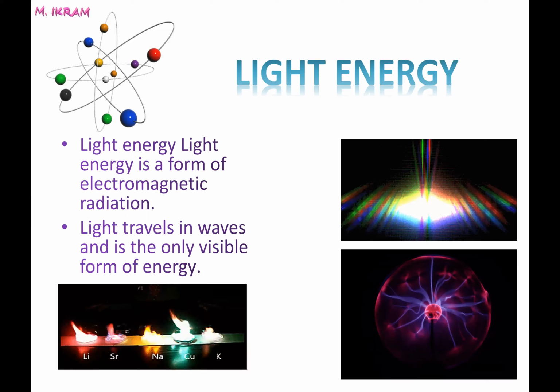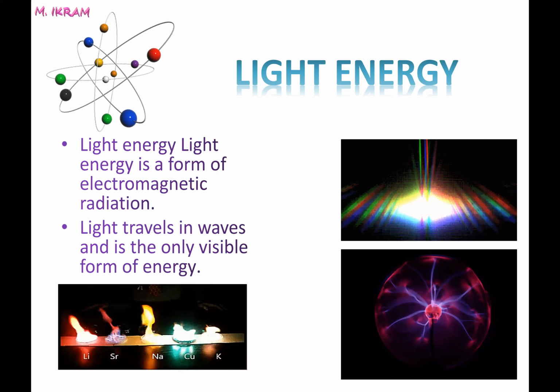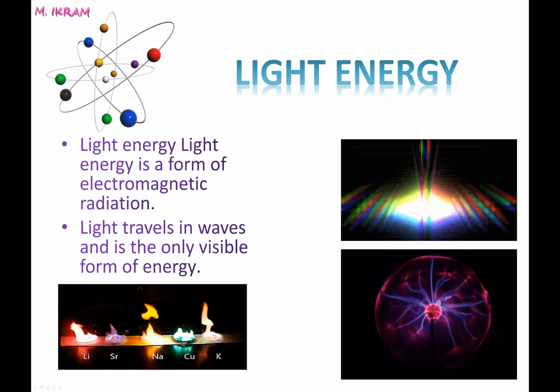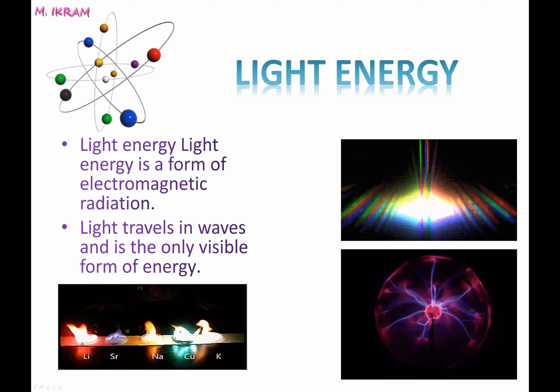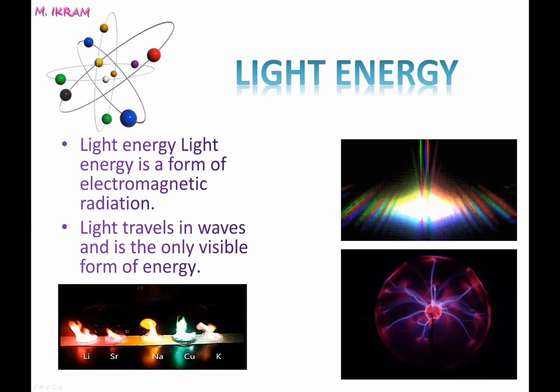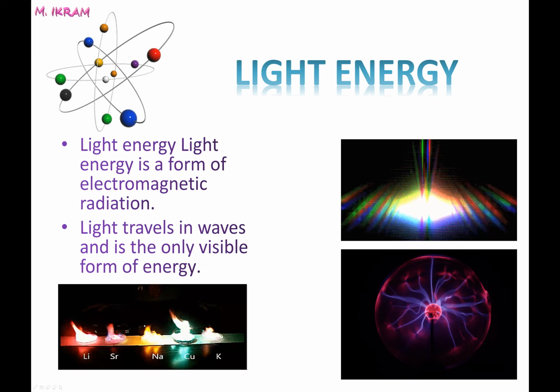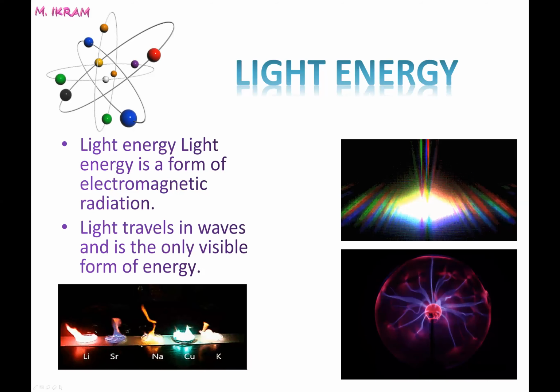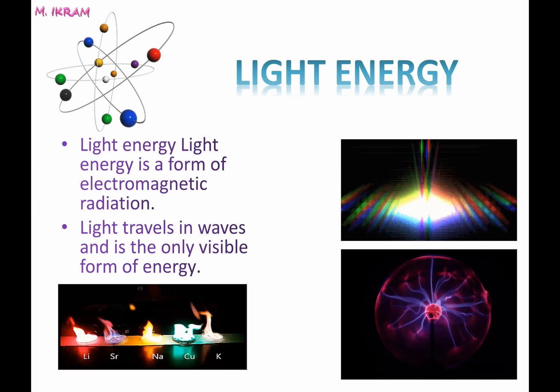As I told you, see here various kinds of lights. There are various elements which, when they burn, produce different kinds of light. For example, look at sodium. The sodium, when it burns, produces yellow light. Similarly, here you see some glowing effect.